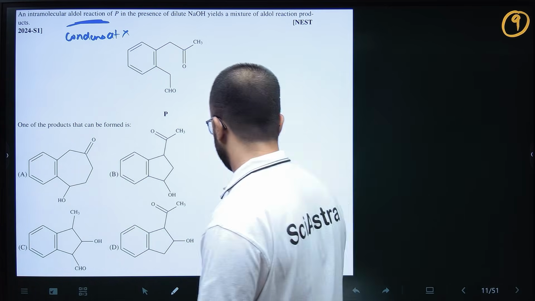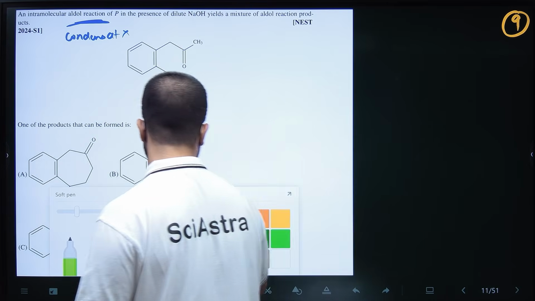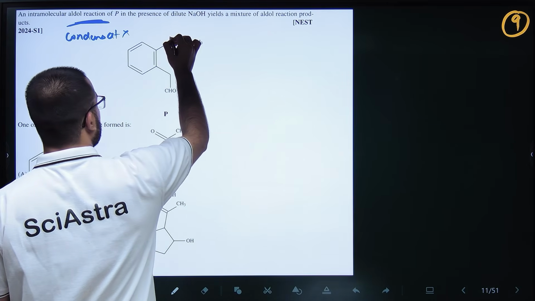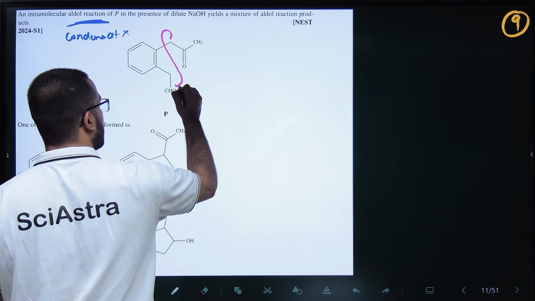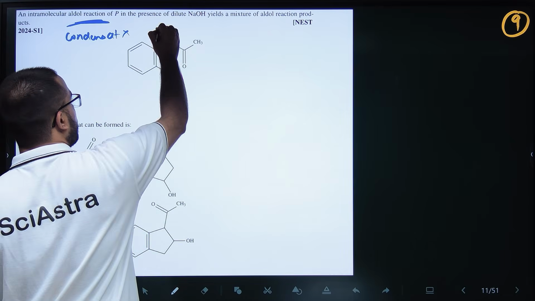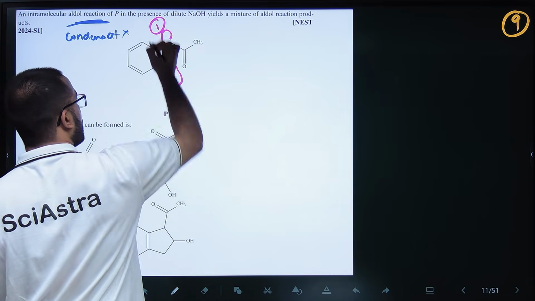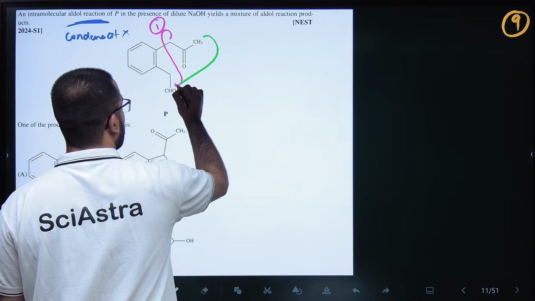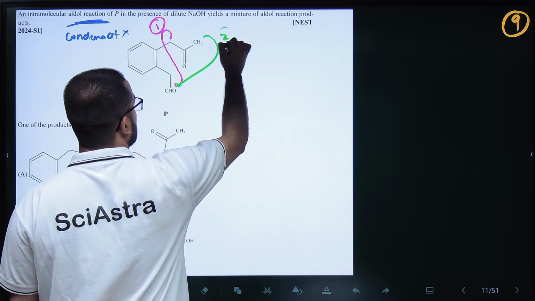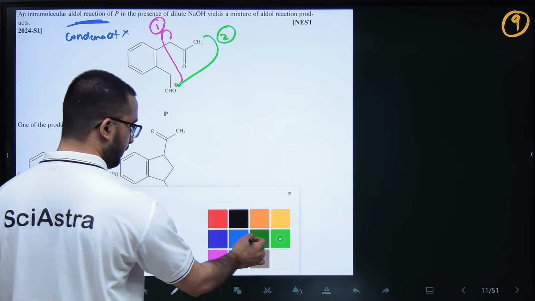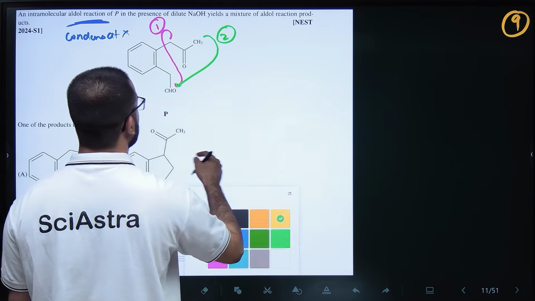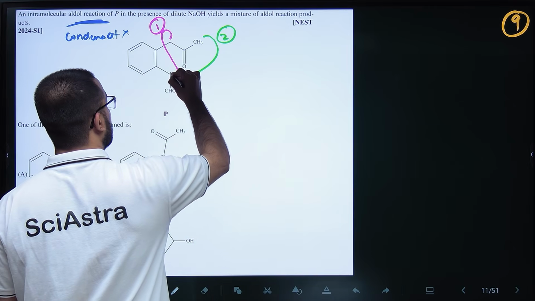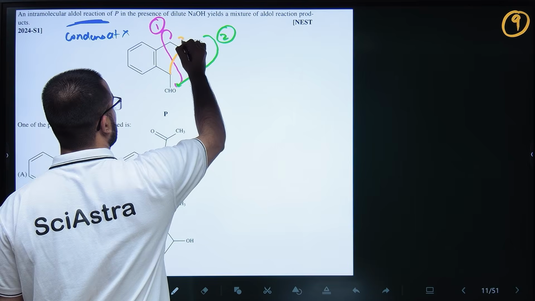So there are three methods by which this can happen. So first, this alpha hydrogen can attack here. Okay, this is my first one. Okay, second, this alpha hydrogen can attack at this carbon. This is my second one. Third, this alpha hydrogen can attack here, so this is my third one.